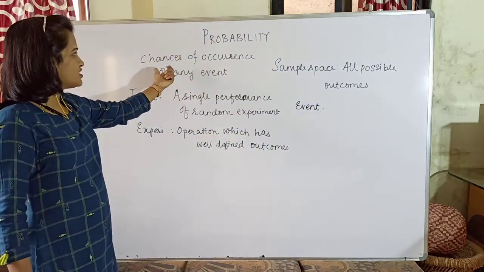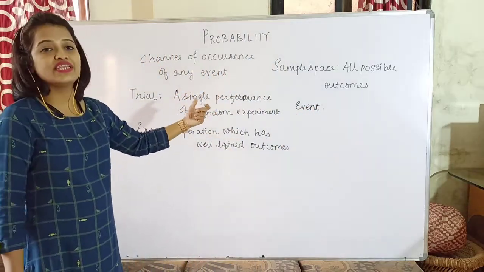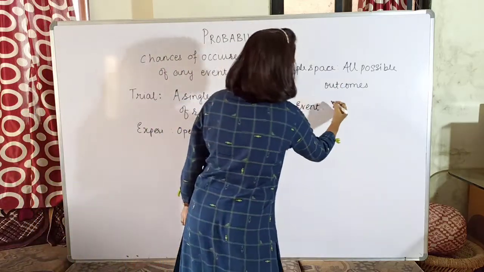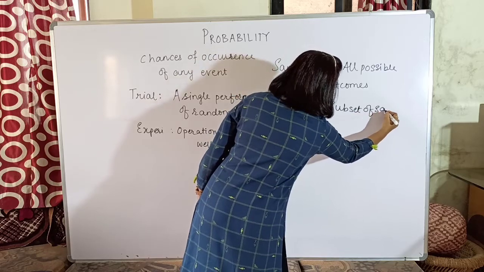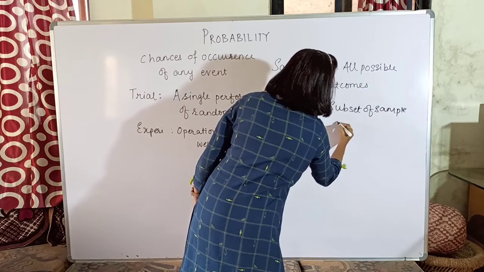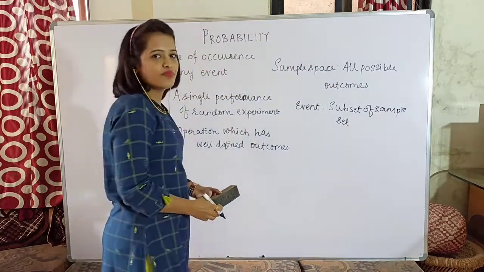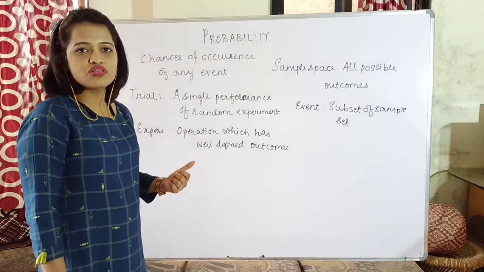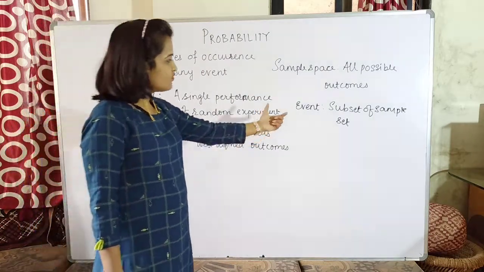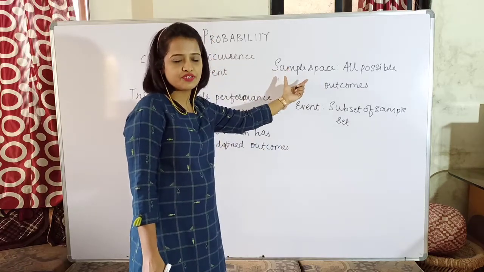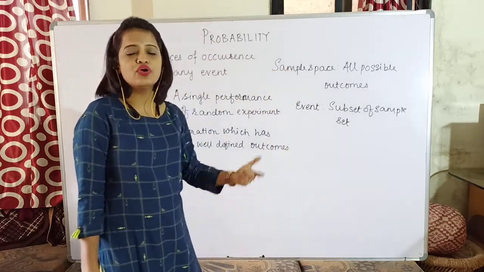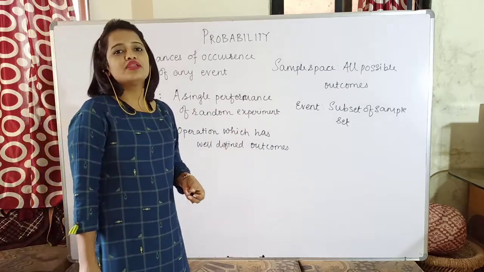Mentioned in the definition, chances of occurrence of any particular event. Event is actually a subset of sample space. It means if I have to find the probability of any event, definitely all the outcomes of this event will be a subset of sample space, because from that itself you are going to pick out the favorable outcomes.